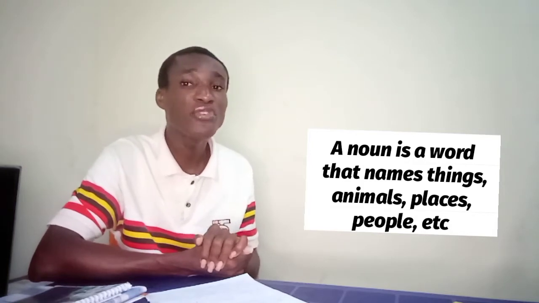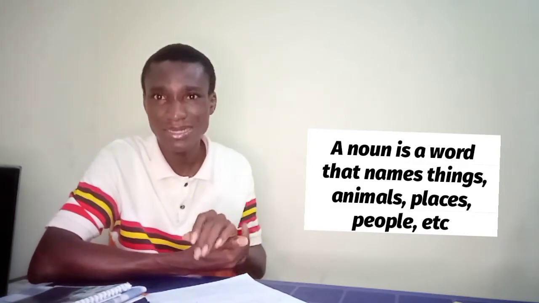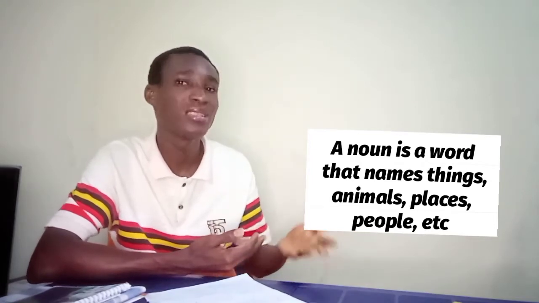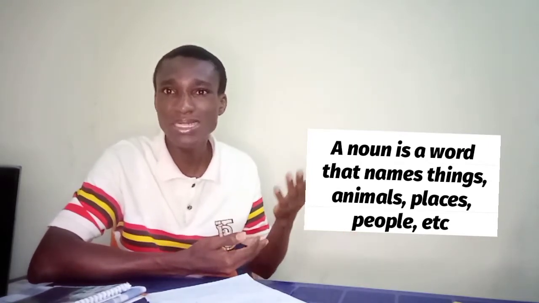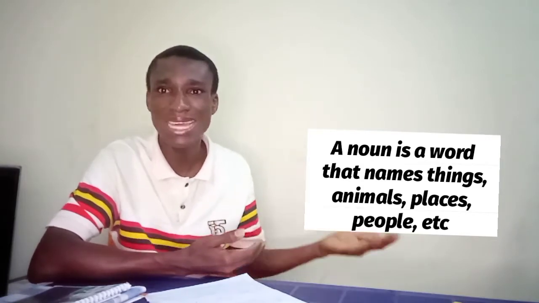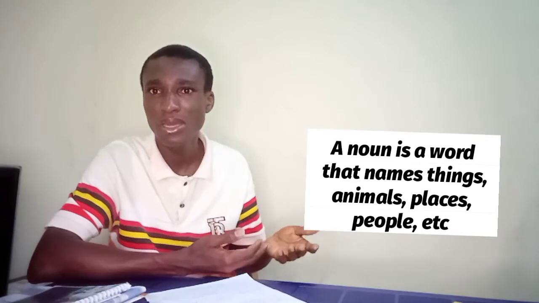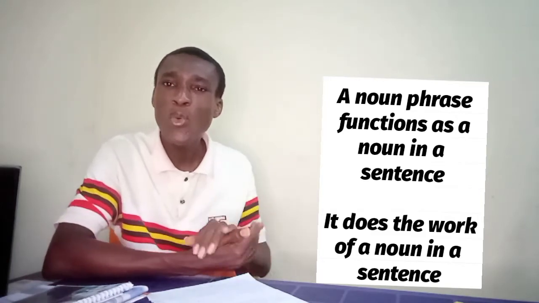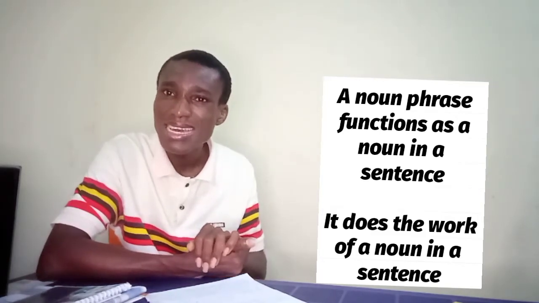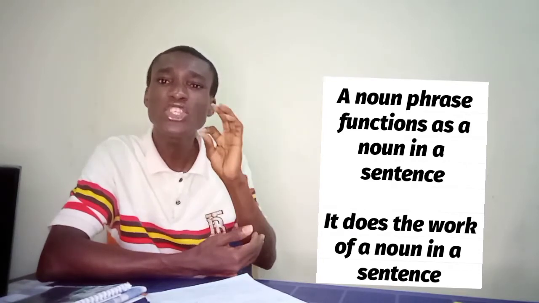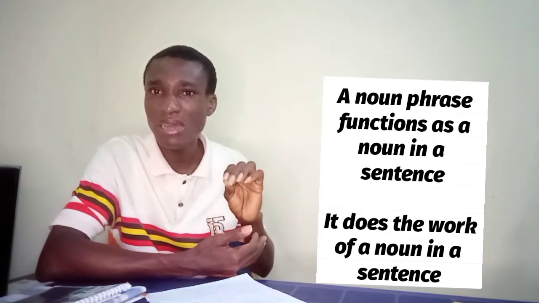You know before now that a noun is a word that names things, animal, places, people, emotions, games, and anything at all that has name is a noun. So any phrase that functions as a noun, that does the work of a noun, we refer to it as a noun phrase.